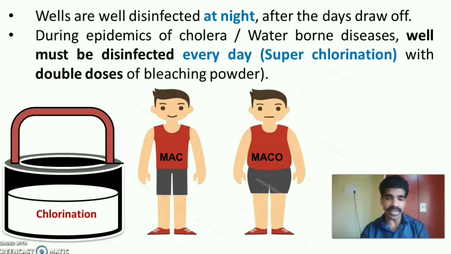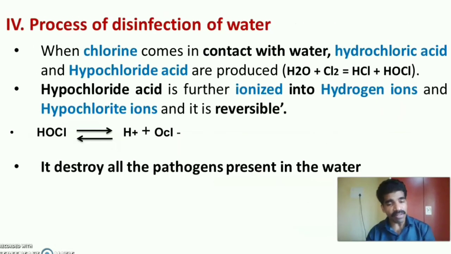After their posting and after their lunch, they went to the library and they referred to different books of community medicine, and they found that when chlorine comes in contact with water, hydrochloric acid and hypochlorous acid are produced. The hypochlorous acid is further ionized into hydrogen ions and hypochlorite ions, and it is reversible. Later they understood that these chemical changes destroy all the pathogens which are present in the well water.